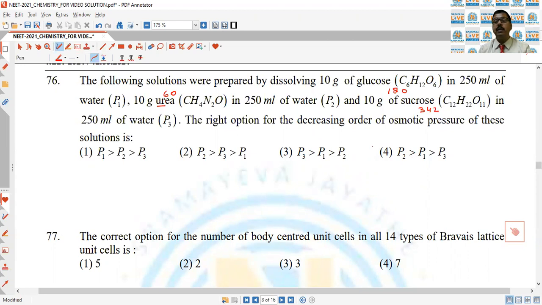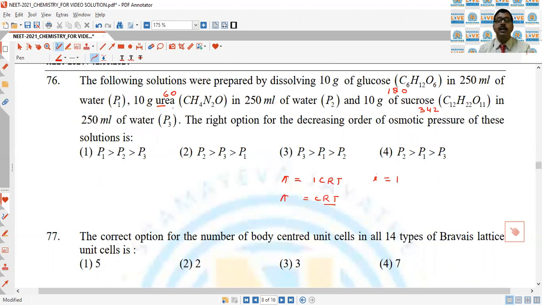As we know, the osmotic pressure pi is equal to iCRT, because all are non-electrolyte. That is why the Van 't Hoff factor for all these solutions is 1. Therefore, pi is equal to CRT. The temperature and R are constant, so the ratio of their osmotic pressure is actually the ratio of their concentration.